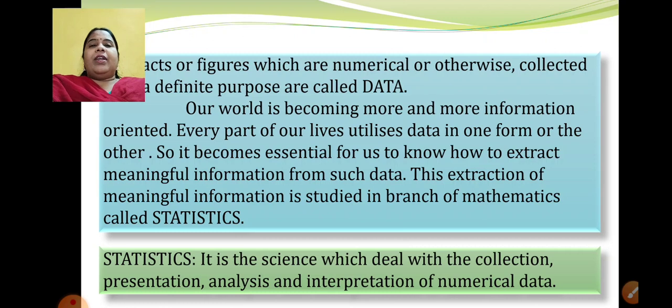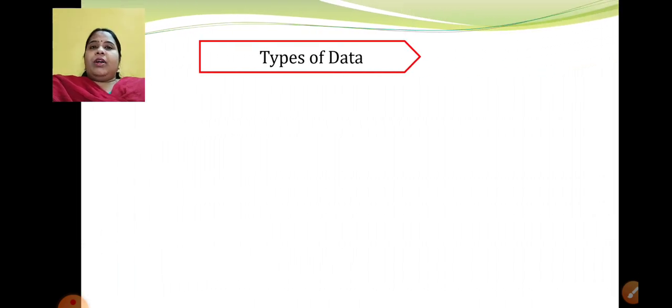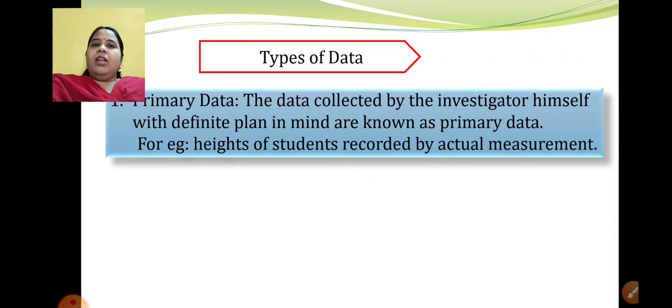Okay, right. Now when I have told you about data, let us understand how many types of data there are. There are two types of data. First is primary data and second is secondary data. Now let's see the definition of primary data. The data collected by the investigator himself with a definite plan in mind are known as primary data. Now suppose I am your class teacher, I want the height of students of your class. So what I will do, I'll start measuring it by actual measurement.